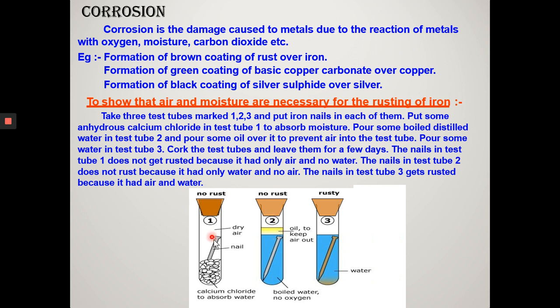And in the first case, as anhydrous calcium chloride is a drying agent, it will absorb all the moisture, keeping the test tube dry. As a result, rusting will not take place quickly. It will take much more time to get rusted. Clear?